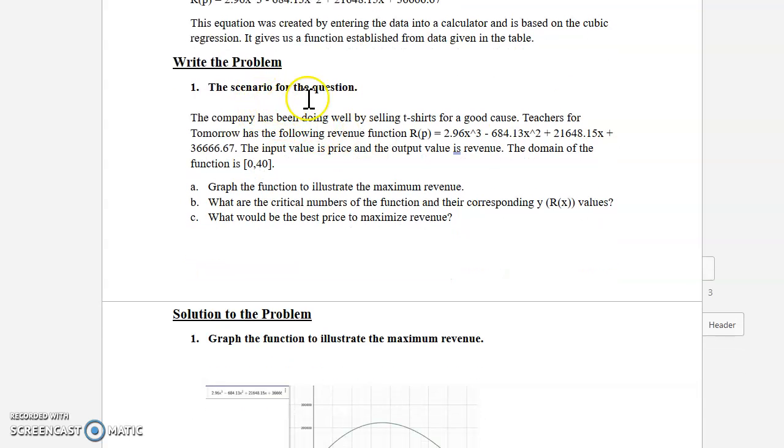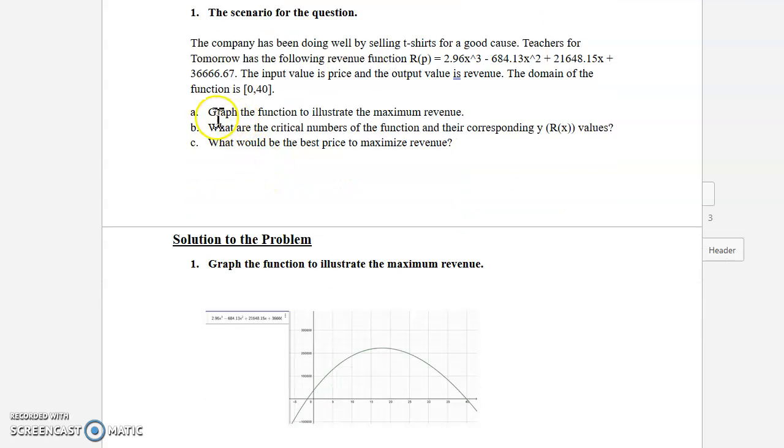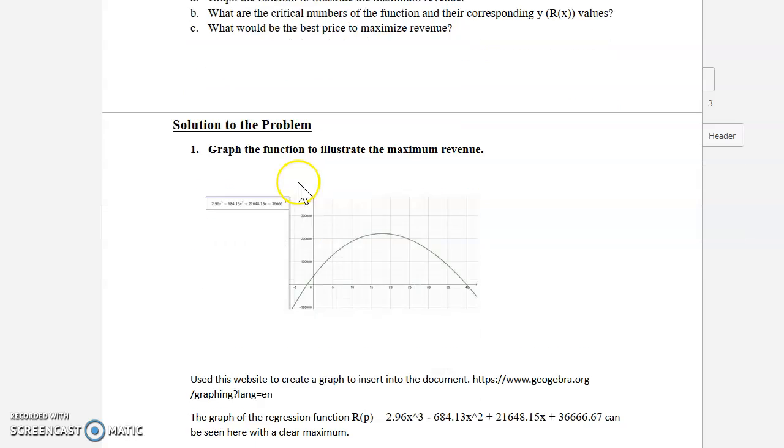So we write the problem, the scenario for the question. The company has been doing well by selling t-shirts for a cause. Teaching for Tomorrow has the following revenue function. The input value is price and the output value is revenue. The domain of the function is [0, 40]. So we have 4 topics here. Graph the function to illustrate the maximum revenue. What are the critical numbers of the function, their corresponding y or x values, and what would be the best price to maximize revenue. These 3 topics here.